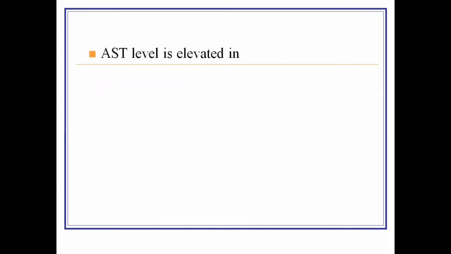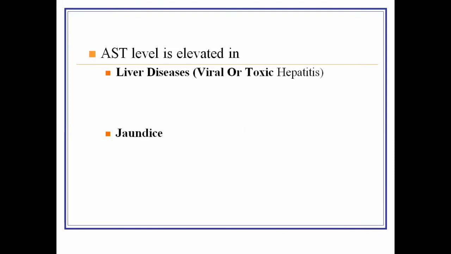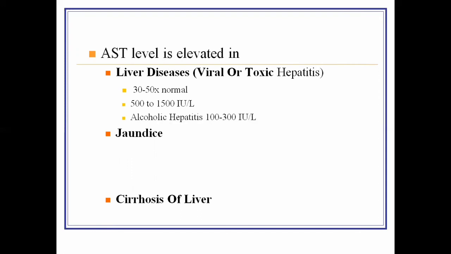So besides myocardial infarction, the AST level is also elevated in liver diseases, jaundice, and cirrhosis of liver. This is the same as for the ALT, as ALT and AST both are present inside the liver cells. In case of liver diseases, like viral and toxic hepatitis, the value will be increased 30 to 50 times, almost from 500 to 1500 units per liter. In case of alcoholic hepatitis, the value will be from 100 to 300.